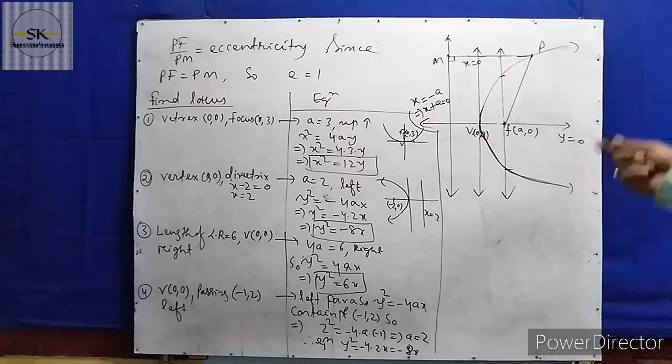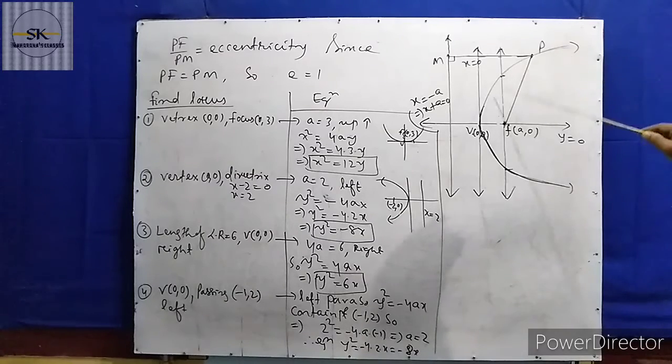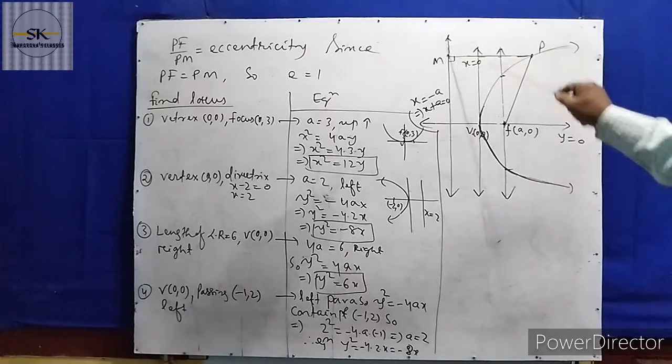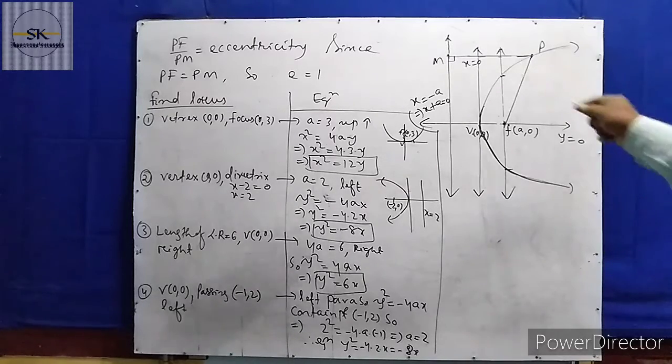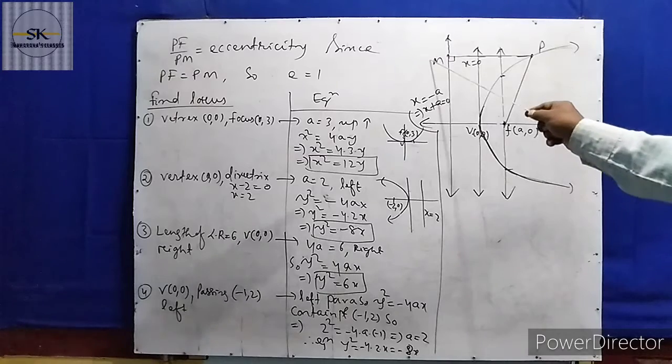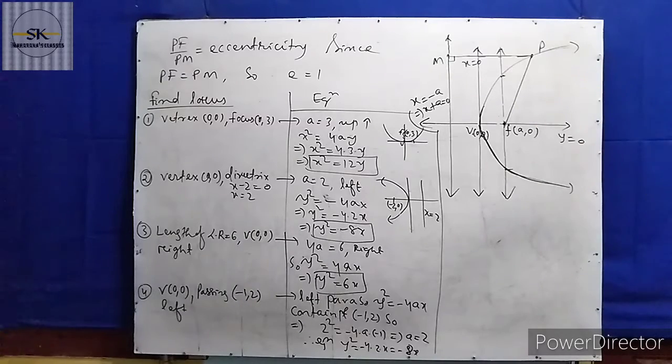So what is the ratio? Look now. Take any point P somewhere on the parabola. Let's say P is a point on the parabola, and draw a perpendicular on the directrix. This is the directrix, and the perpendicular is PM.